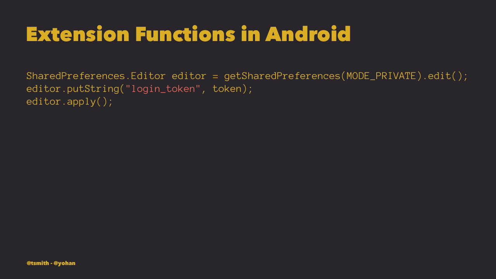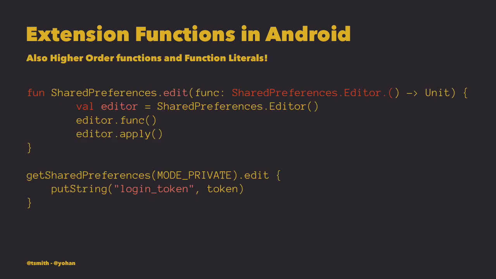This can be really powerful in Android. Here's the traditional way of saving an object into shared preferences. You can see that it requires us to init the preference editor, put the object, and then call apply. This is prone to errors, as it requires specific ceremony to be followed exactly. How can we make this better?